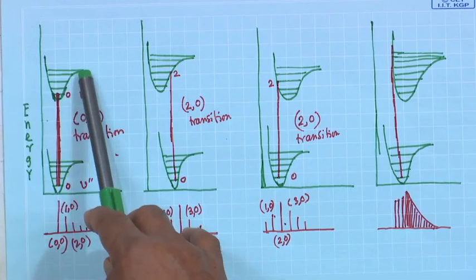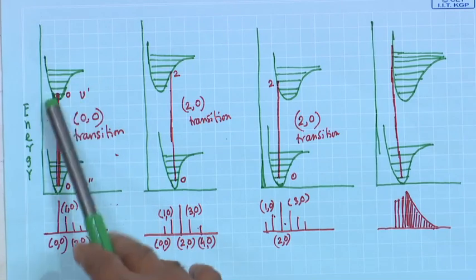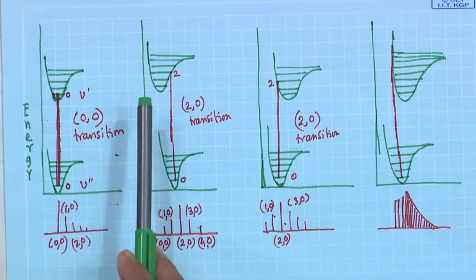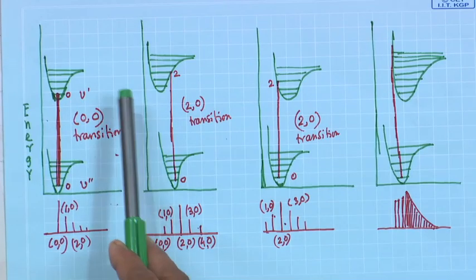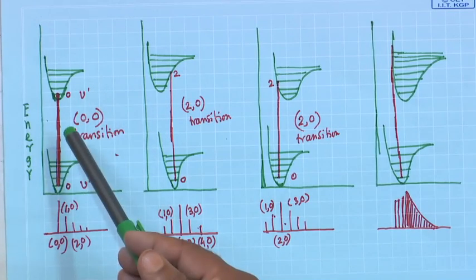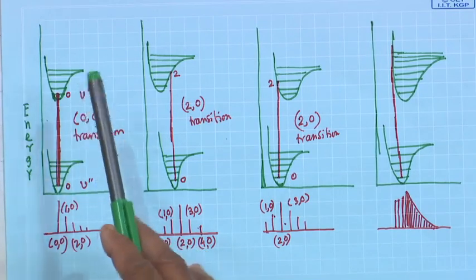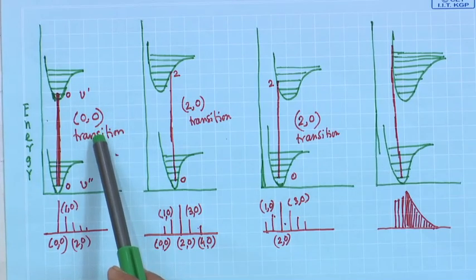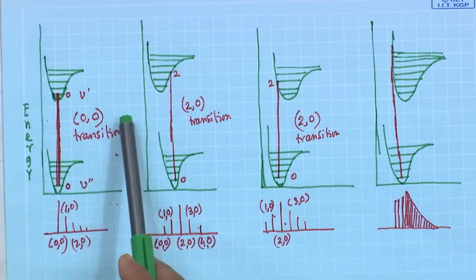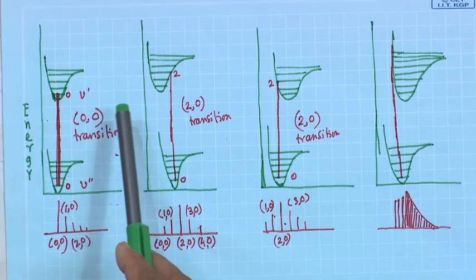This probability is maximum close to the curve, and that is nothing but the turning point. So, classically one can think that at the turning point the probability of the molecules in the vibrational level is maximum, because it takes more time to turn. Okay. So, more time it will spend there. Okay.